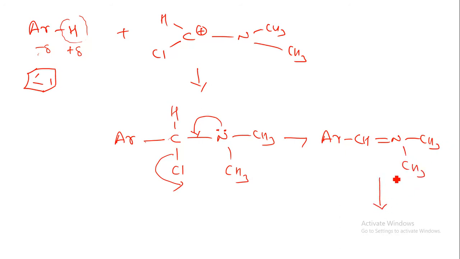And lastly, what we can do here is apply H2O. Now when we apply the H2O molecule, this bond will be broken down over here. So oxygen will attach over here, and the hydrogen is attached over here. So we can remove the dimethylamine group and we have an aromatic ring as well as the aldehyde group. So this is the ArCHO group. So now this is our benzaldehyde. So this is what we can say about the Vilsmeier-Haack reaction mechanism.